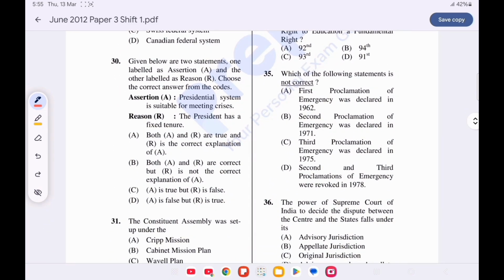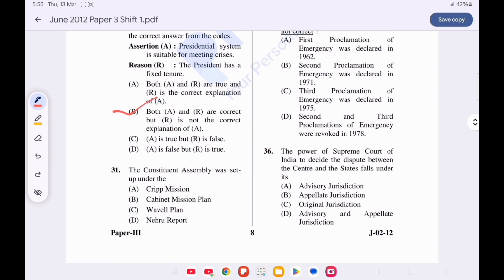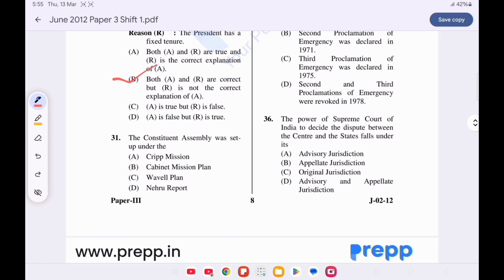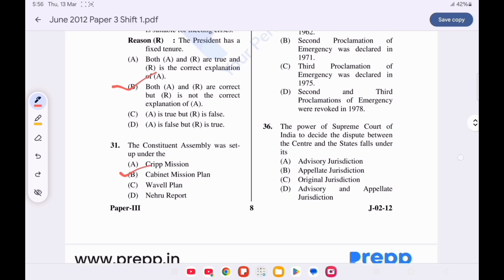Question number 30 is assertion reason. Assertion: Presidential system is suitable for meeting crisis. Reason: The president has a fixed tenure. Option B is correct. Both the statements are true and R is the correct explanation of A. Question number 31. The Constituent Assembly was set up under. Option B is correct, Cabinet Mission Plan.